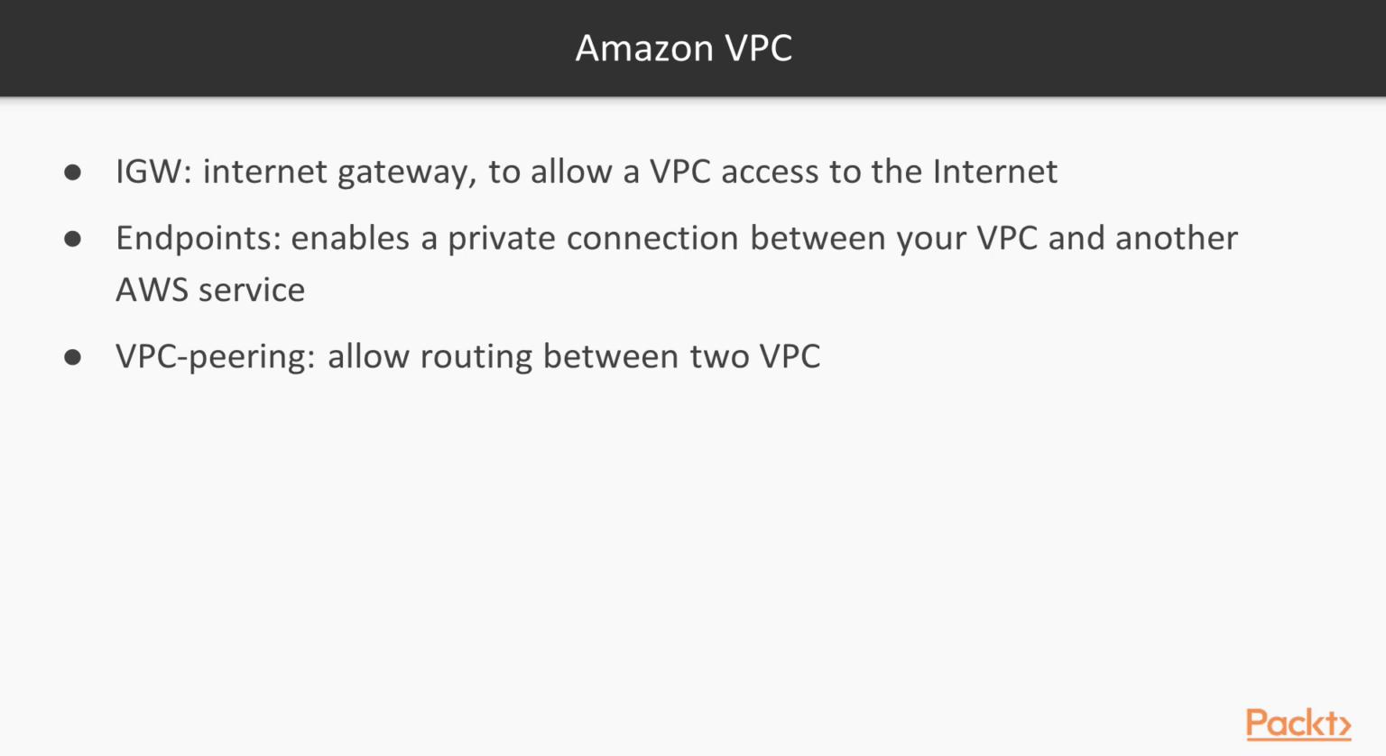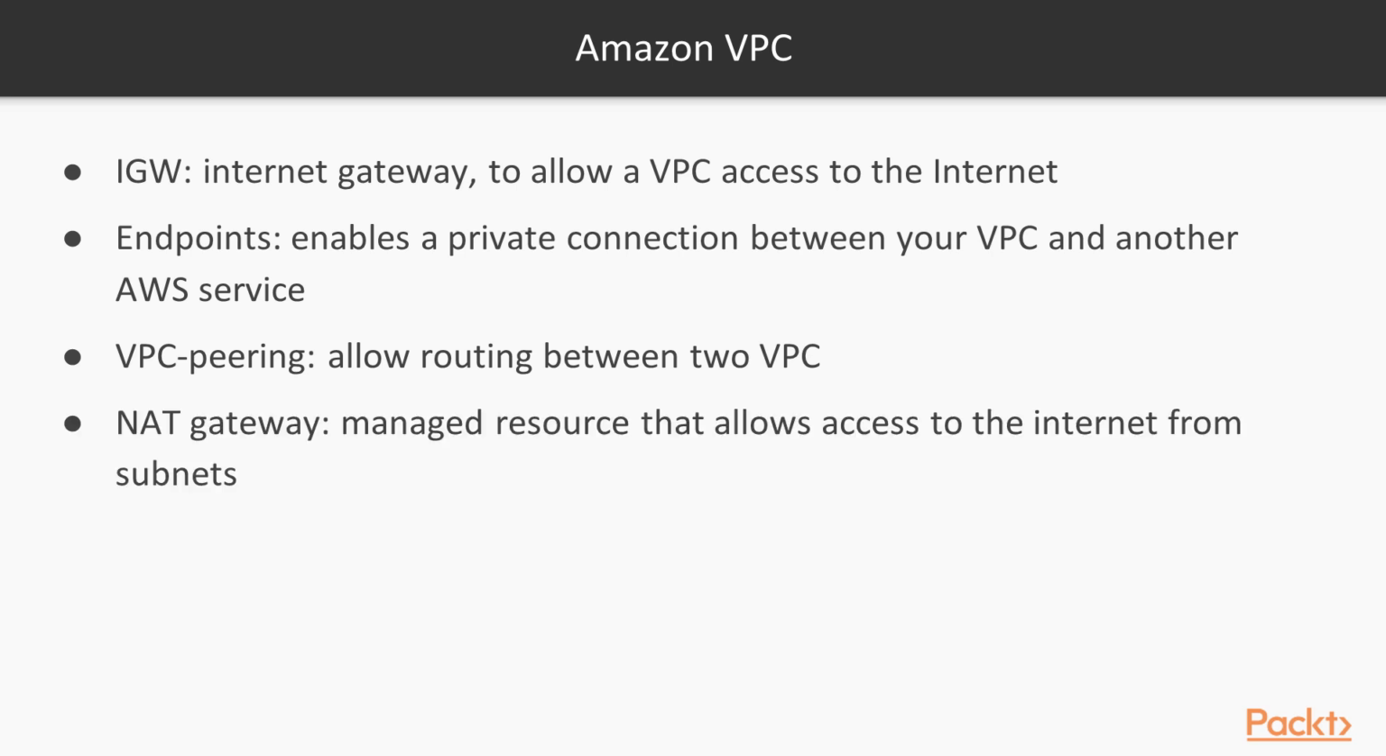If you want to make two VPCs talk to each other, so that the instances in the VPCs can see each other and communicate, you have to create VPC peering. And finally, a NAT gateway is a managed resource that allows you to connect your instances to the internet from your subnets, of course. A NAT gateway is a managed service, but you can also create an EC2 instance working as a NAT to allow access to the internet. But it's easier and more recommended to use a NAT gateway for that matter.